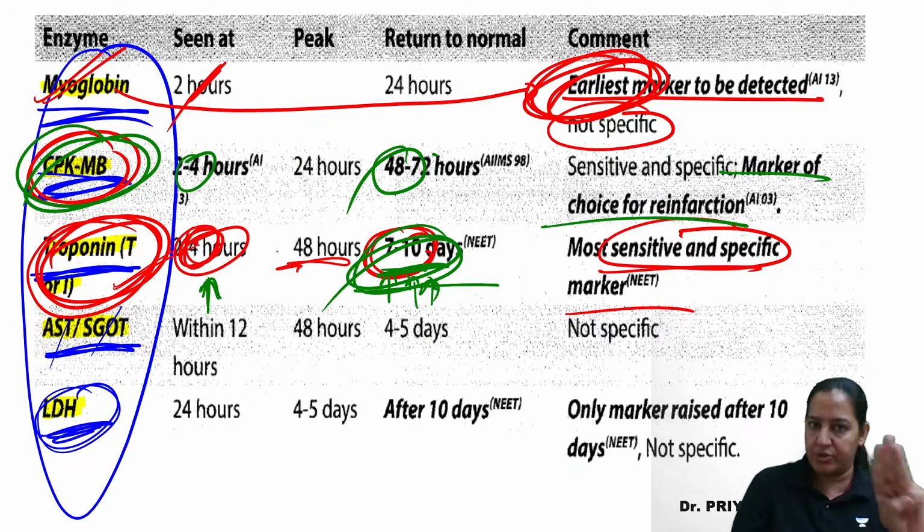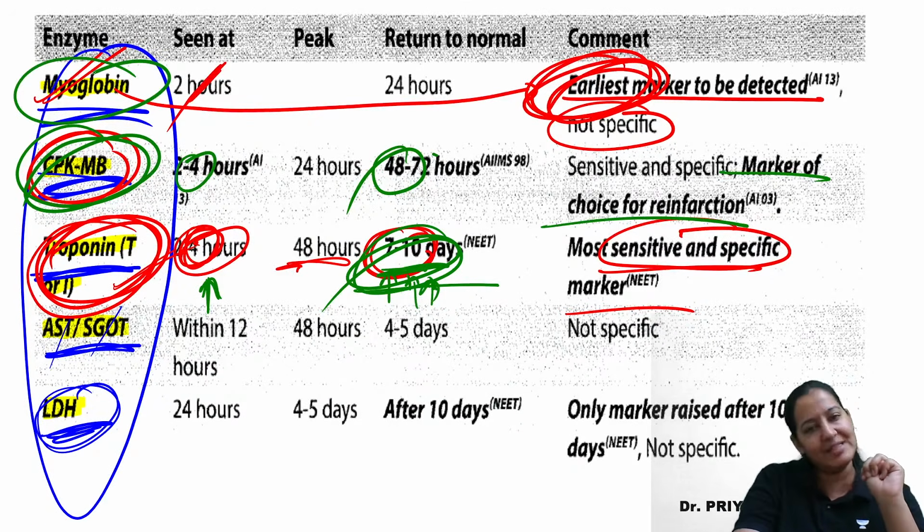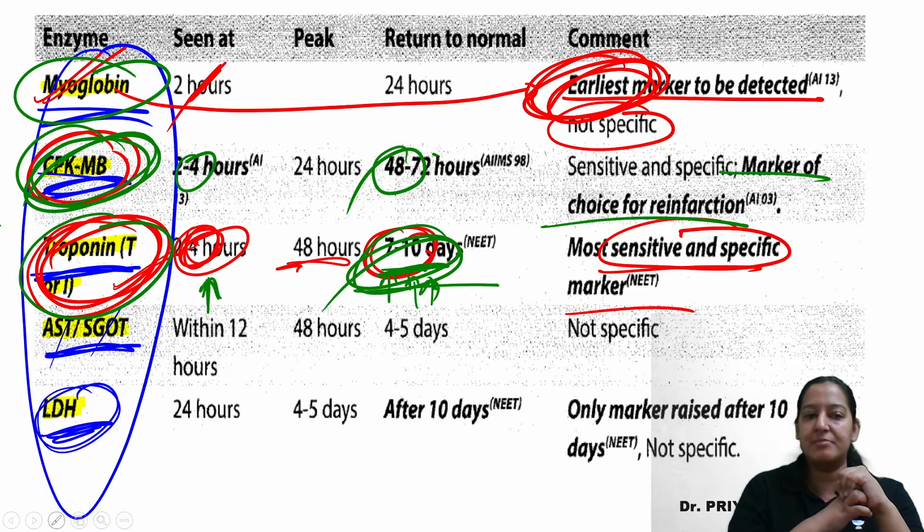So till now we have read 3. Myoglobin is earliest, that is the best thing, but non-specific. Troponin T is specific and sensitive, but not a marker for reinfarction. The marker for reinfarction is CPK-MB. Everyone give me a thumbs up. Till now is it okay?